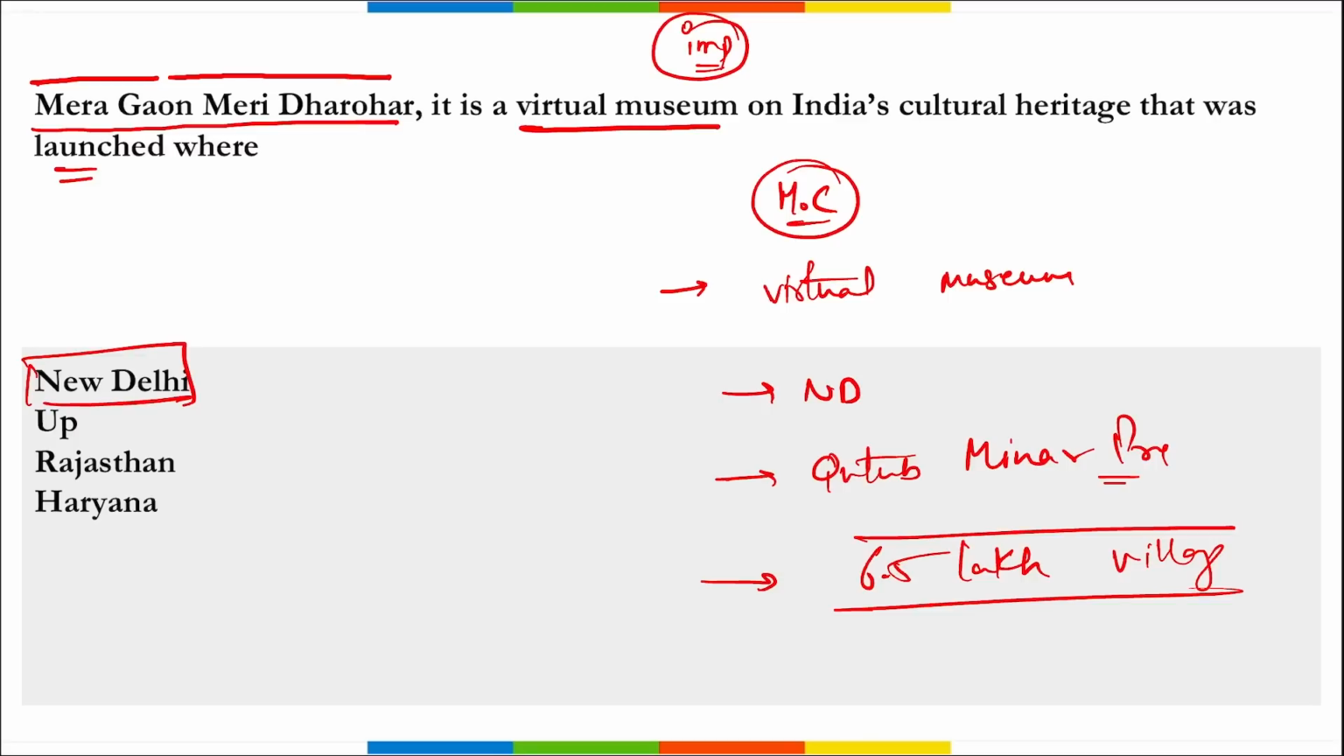It is an initiative of Government of India to celebrate 75 years of independence, correct? And this is a component of your national mission on cultural mapping, right? And it was established by Ministry of Culture in order to showcase the India's cultural heritage, correct? Mera Gaon Meri Dharohar, it is a virtual museum located at the Qutub Minar premises in New Delhi, and it will have more than 6.5 lakh maps of the villages across India.